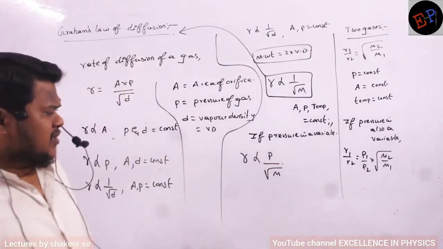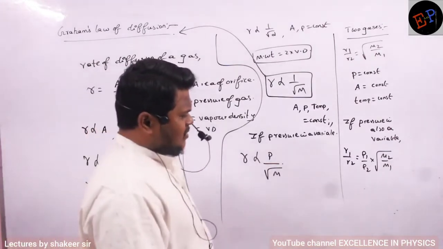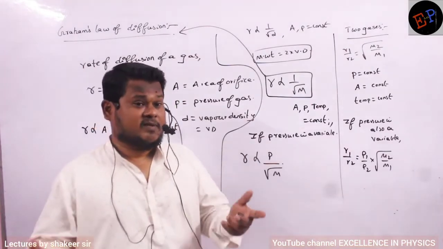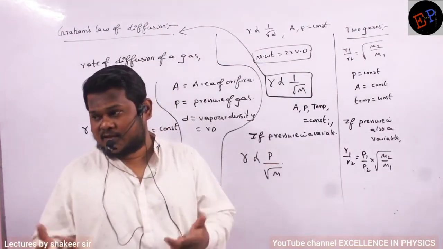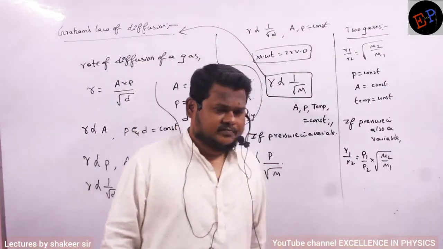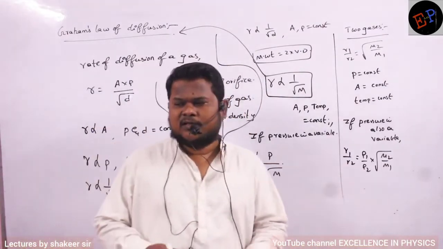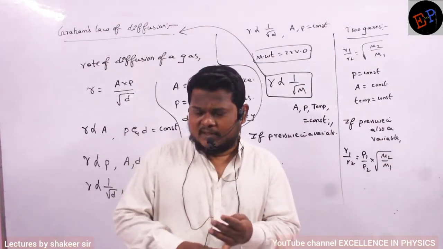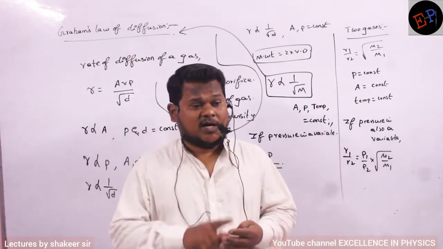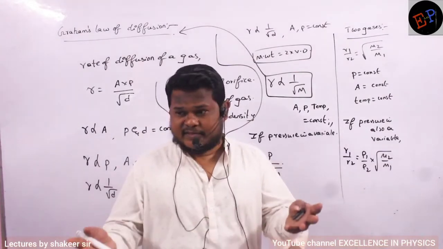So whenever the question gives the gases in terms of moles, mole fraction, mass of the gas, then it means definitely pressure is a variable. Are you able to understand? What are the terms you have to search for in the question? Number of moles, mole fraction, weight of the gas, mass of the gas, 2 different gases.